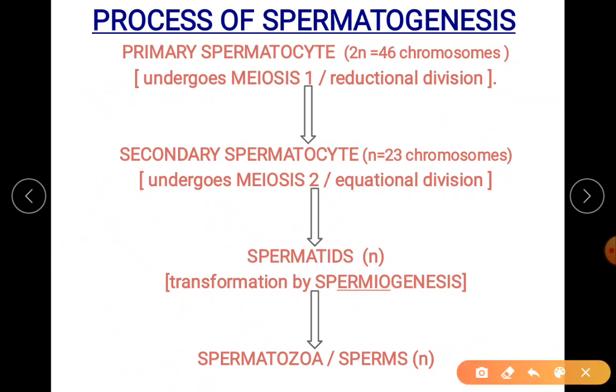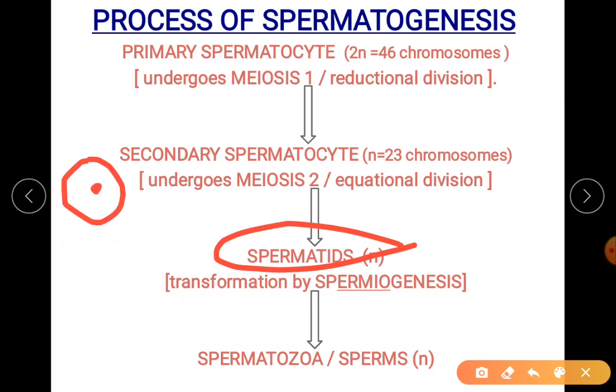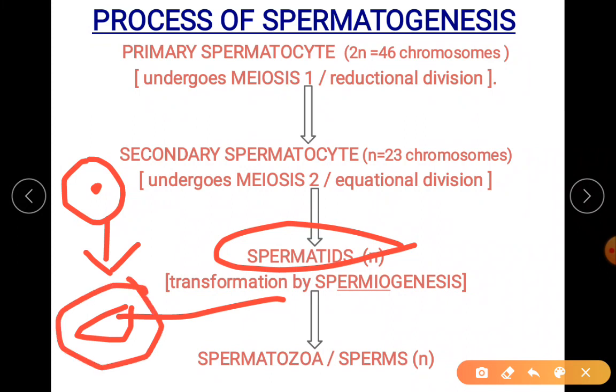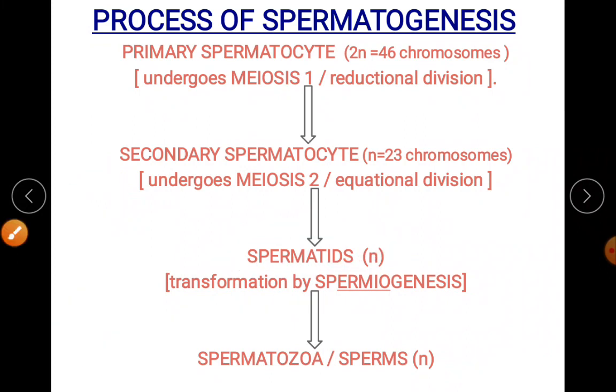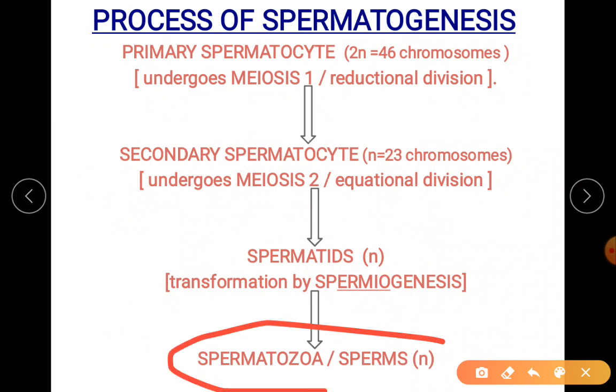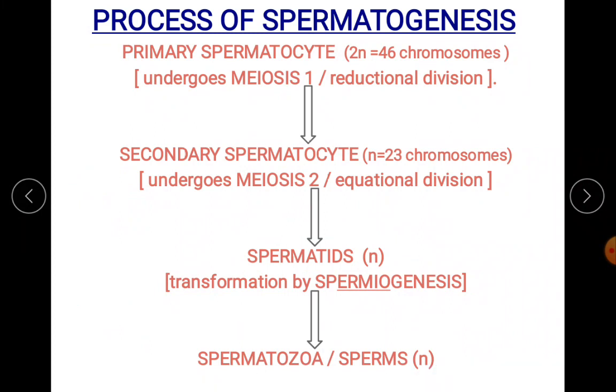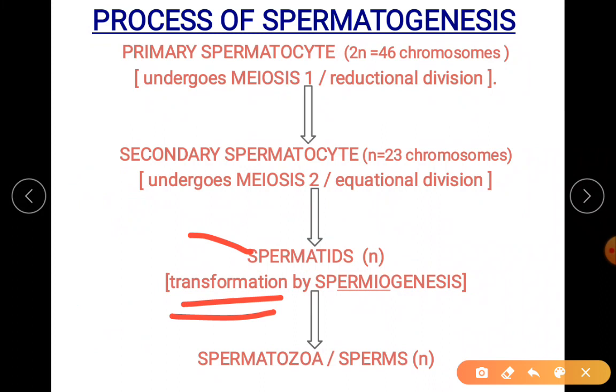Now these spermatids are small in size, circular, not having a tail for motility, non-motile. So they cannot move here and there, they are not functional. So this has to turn into a sperm. Sperms have a modified head and a tail for motility. That sperm is also called spermatozoa. The transformation of spermatids to spermatozoa is called spermiogenesis.